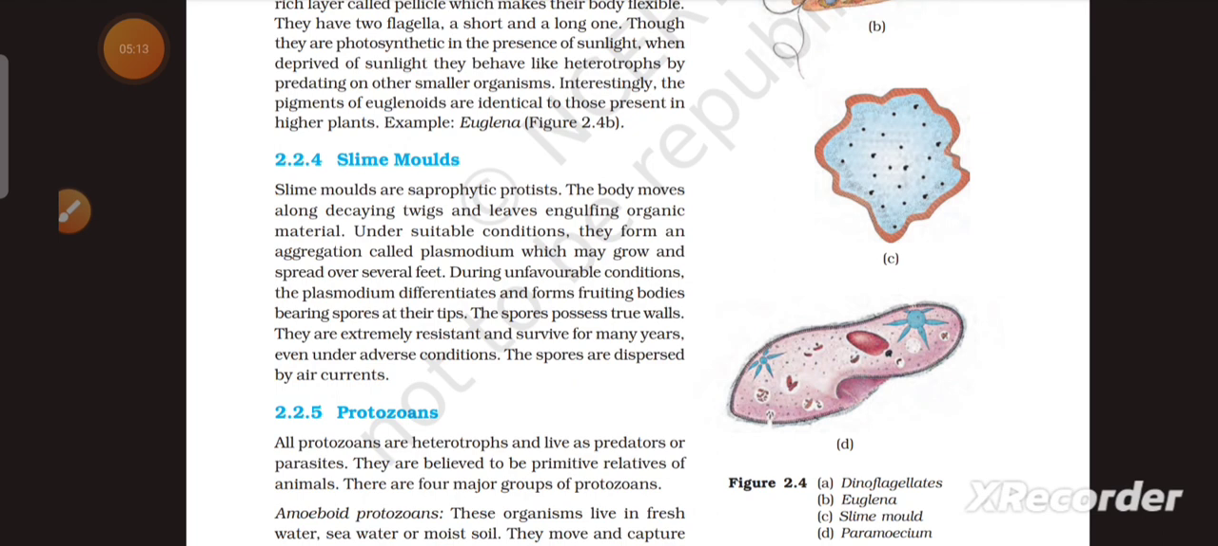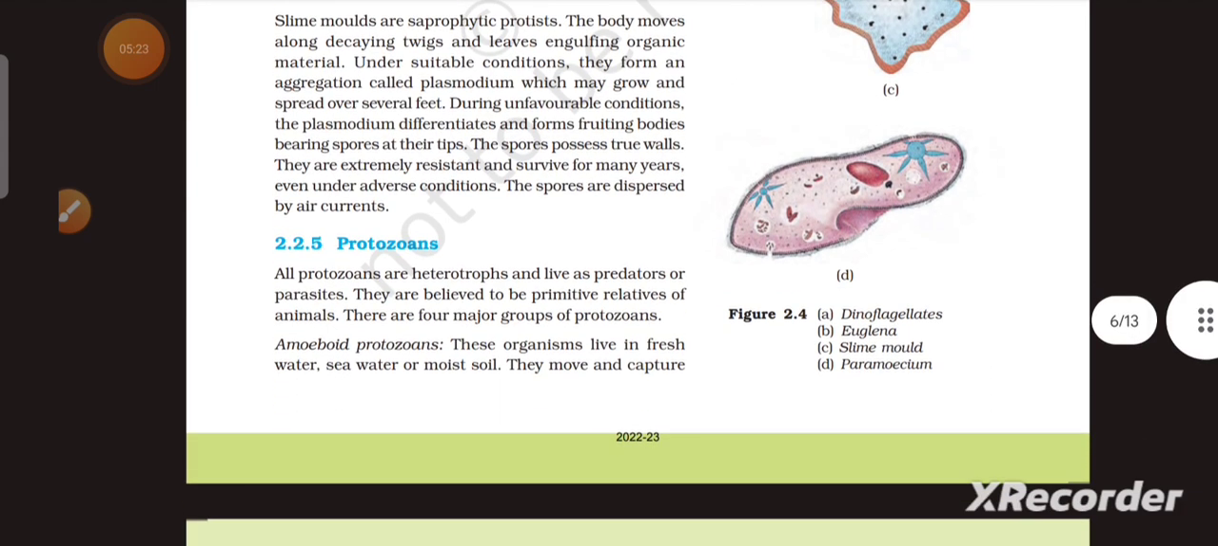The spores possess true walls. They are extremely resistant and survive for many years. Even under adverse conditions, the spores are dispersed by air currents. Next one is protozoans. All protozoans are heterotrophs and live as predators or parasites. They are believed to be primitive relatives of animals.